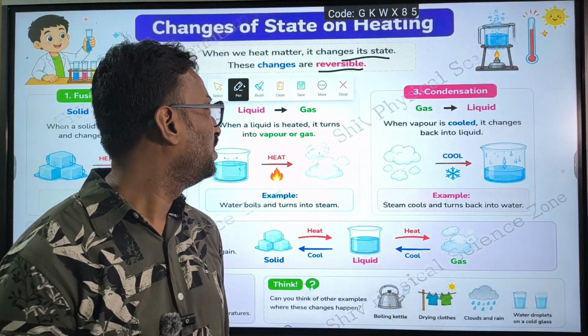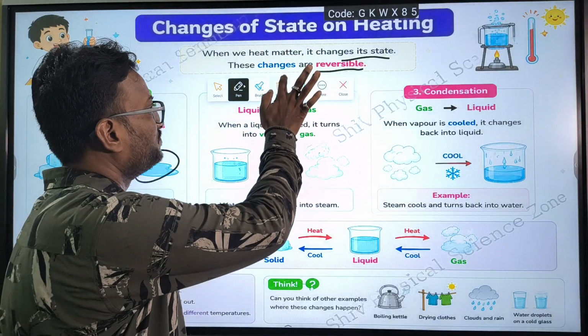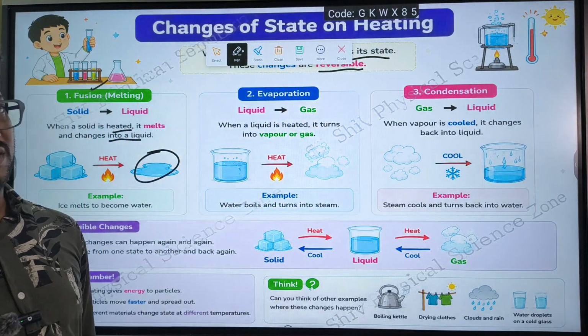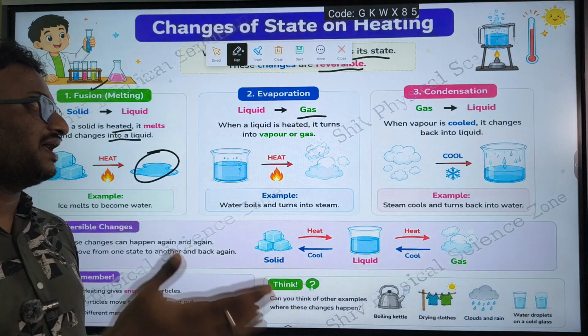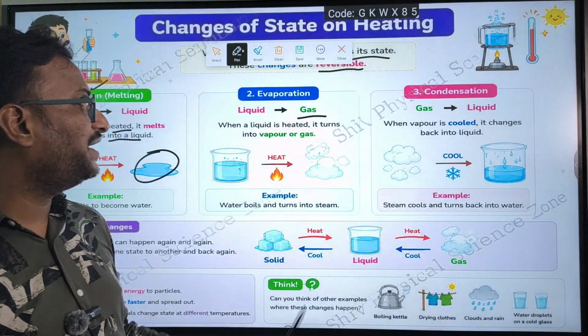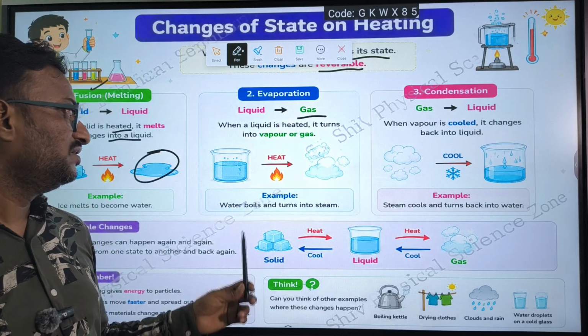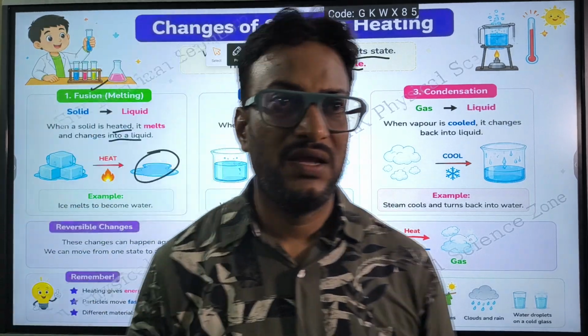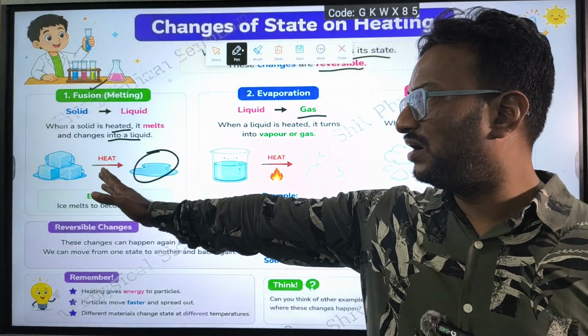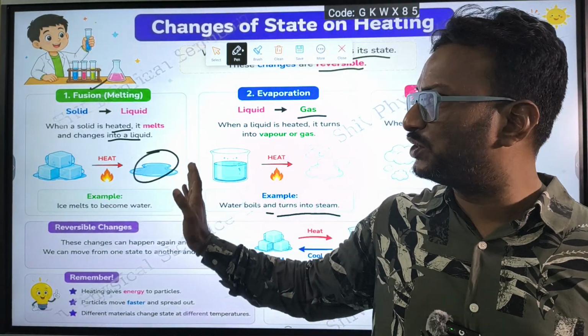And the next one is evaporation. When we heat a liquid, it converts into gas or vapor. It turns into gas. So water boils and turns into steam. Generally, at what temperature does ice get converted into liquid?